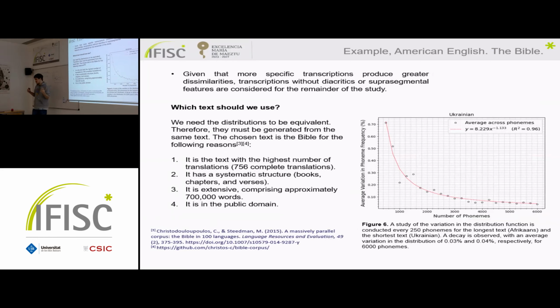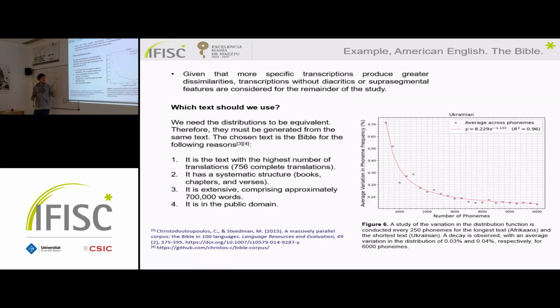And the final decision that we have taken is, as the number of matches has increased with the absence of diacritics and suprasegmentals, we have deleted them. Now we know how to create the distributions. We have validated Phonemizer. The last thing we have to decide is which text do we use? We want all the distributions to be created under the same conditions, so we need the same text, and the text that we have used is the Bible, because it is the most translated text all around the world.